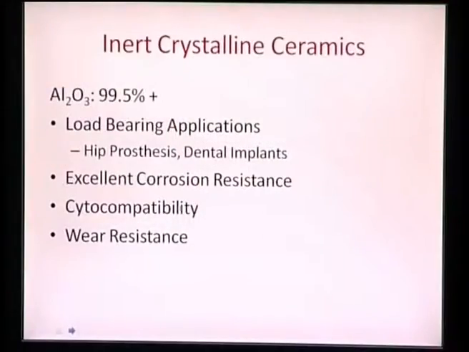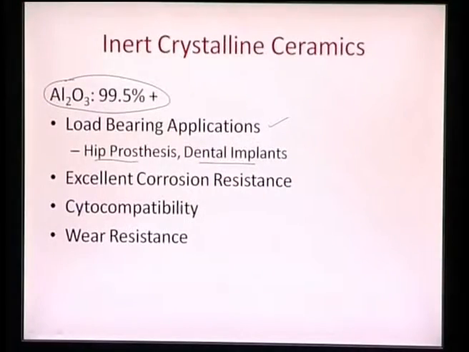Coming to the inert crystalline ceramics, there are a variety of crystalline materials which are inert in nature. In this case, aluminum oxide can be utilized as a material for load bearing applications such as hip prosthesis or dental implants, because it is highly inert in nature, and it can impart high corrosion resistance. Once it is inserted into the body, and it is highly pure, more than 99.5%, it can serve as a load bearing implant for hip or dental implants.